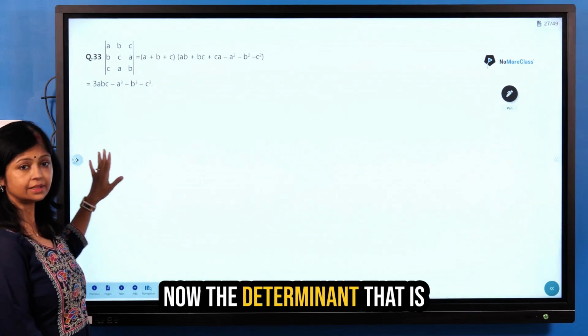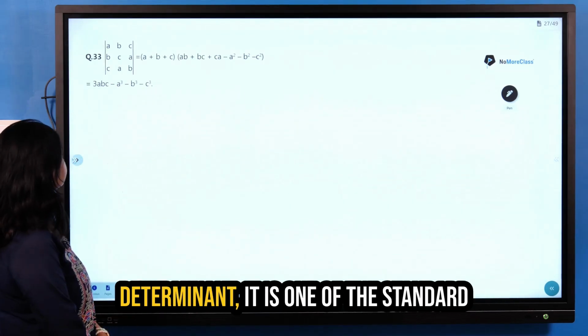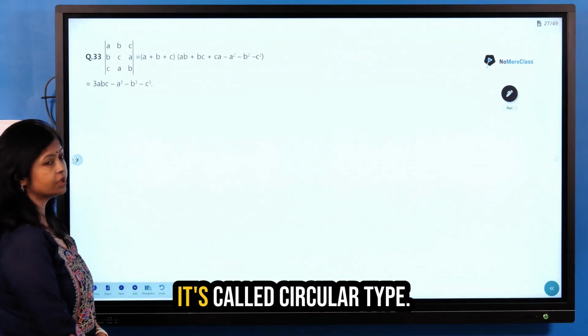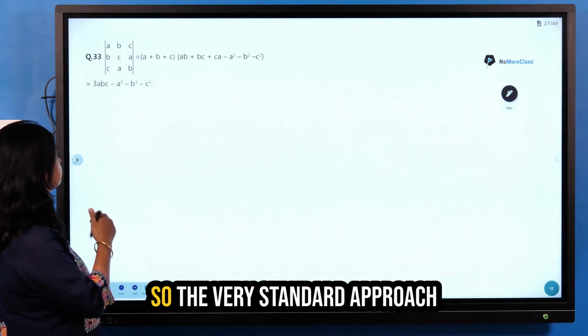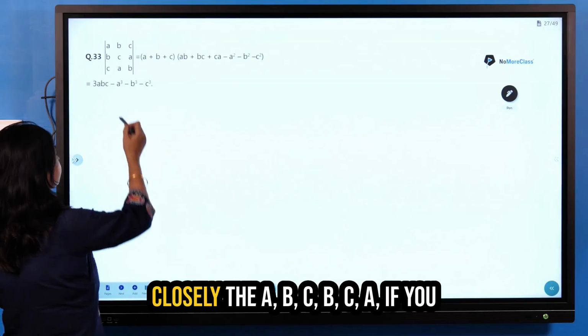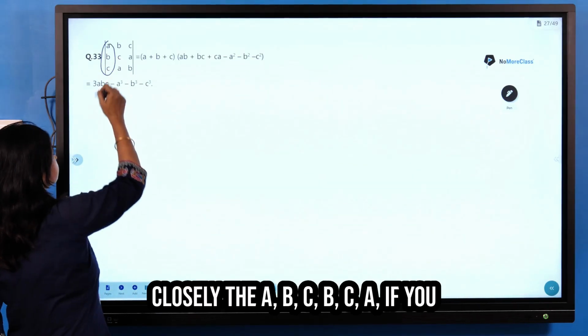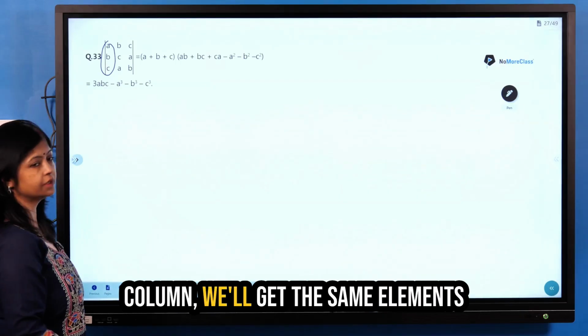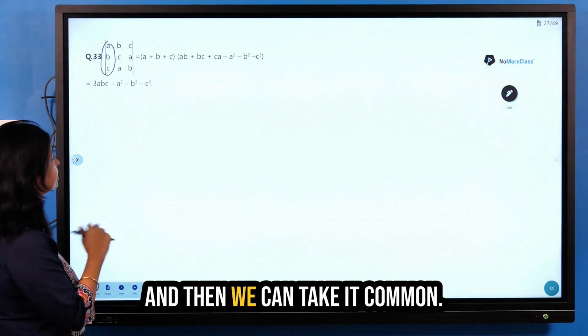Now, the determinant that is given to us is one of the standard determinants that we have studied. It's called circular type. So the very standard approach for such a determinant is, if we look closely at the elements A, B, C, B, C, A, if you just add up all the rows or all the columns, we'll get the same elements and then we can take it common.